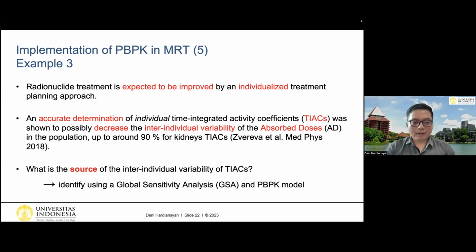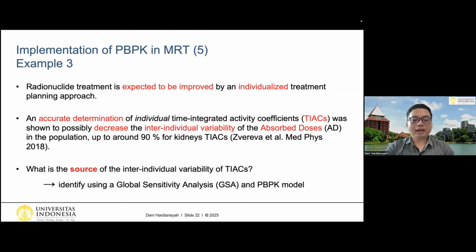So the meaning is like this. When we perform the measurement, we can see that we have different delivered absorbed doses, let's say in the kidney, in different patients. Even though we try to inject a very similar activity in all patients, we can still see differences in the delivered absorbed dose. So that's why we would like to know the source of the parameter that could lead to this difference.